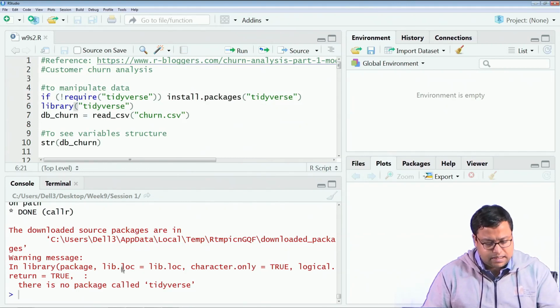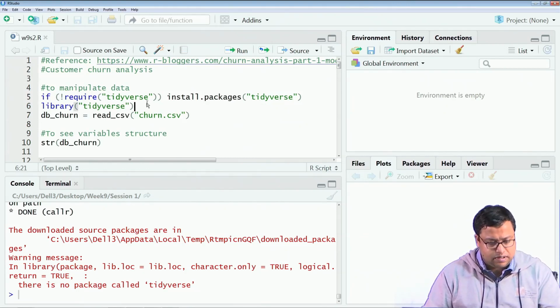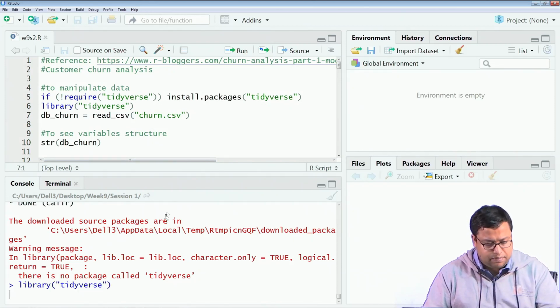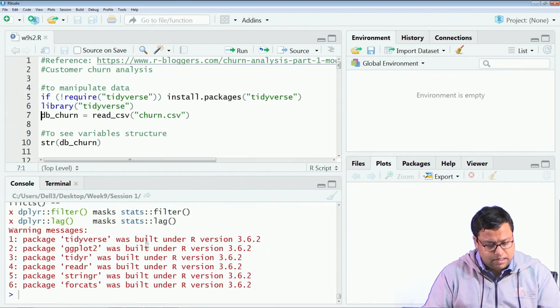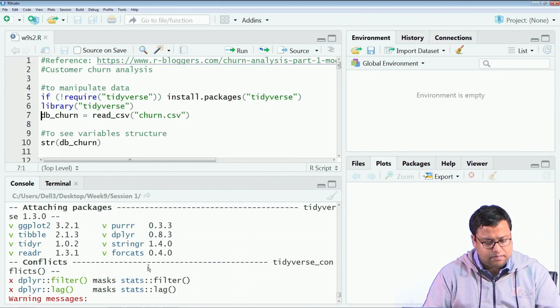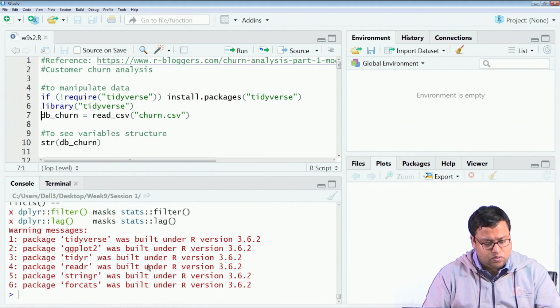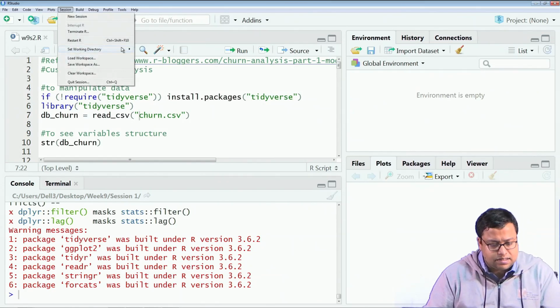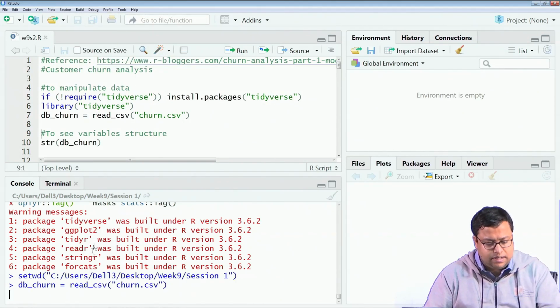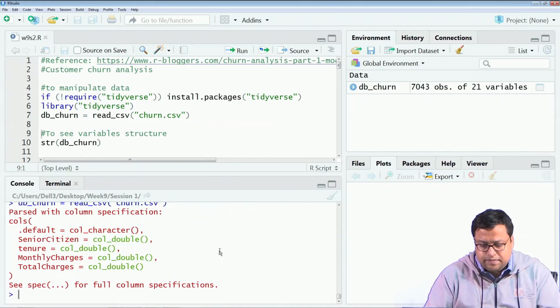There is a warning message, but it just says there is no package called tidyverse, that is fine. I will call this library, tidyverse, and once it is called, we will read the data. Yes, this is done and there are some issues, but there are no errors. Once that is done, I will set the session directory to source file location and read the data. So, the data has been read.